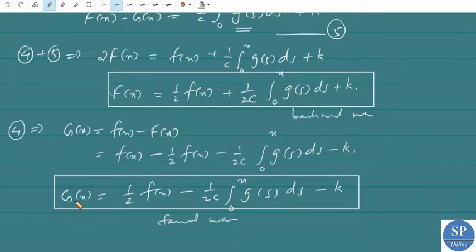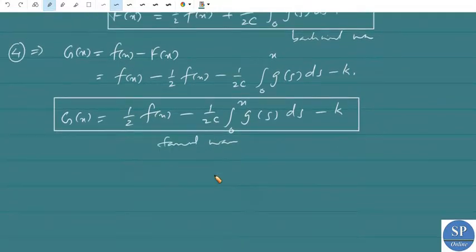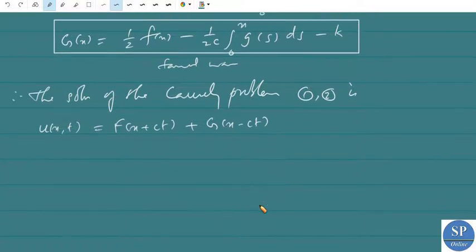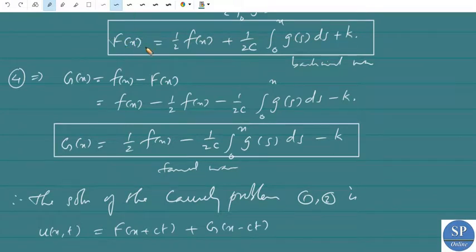So now F of x and G of x are known functions. So the solution of the Cauchy problem 1, 2 is given by u of x comma t is equal to F of x plus ct plus G of x minus ct. So replacing x by x plus ct here, we get F of x plus ct equal to 1 by 2 f of x plus ct plus 1 by 2c into integral 0 to x plus ct g of s ds plus k.